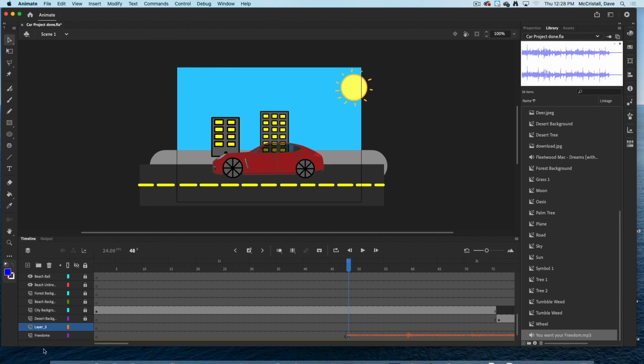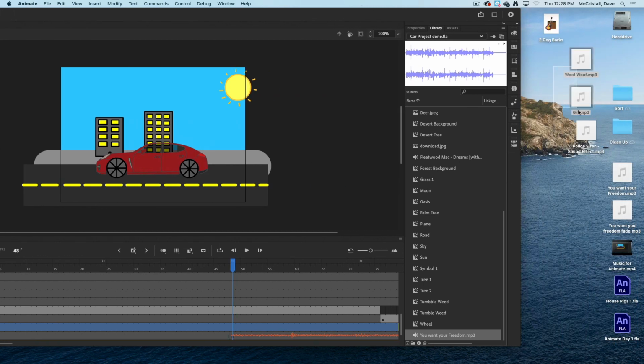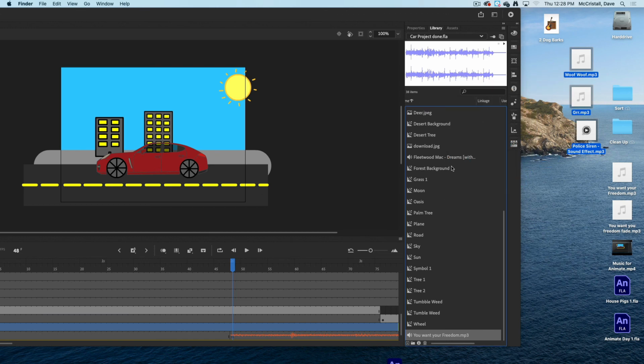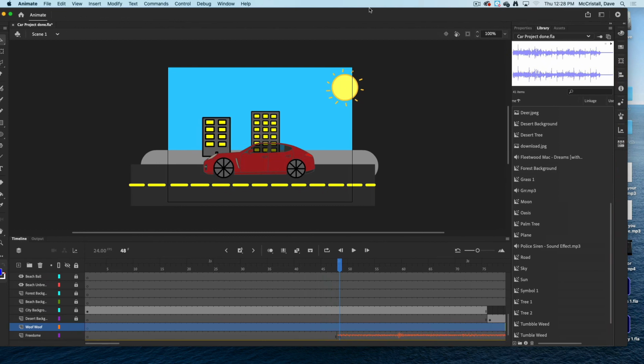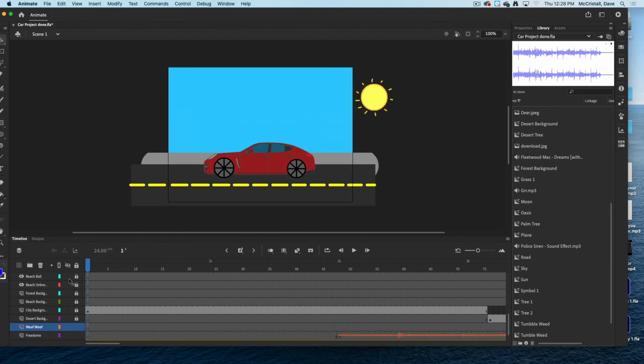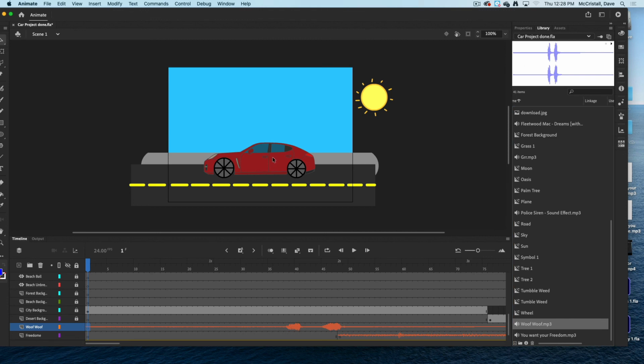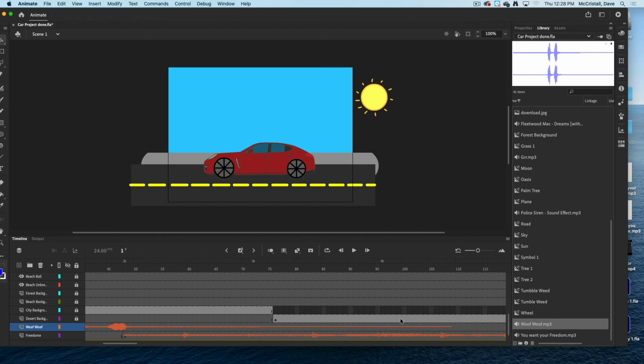To go back to the project we were working on, I would then make a different layer for each sound. So if I wanted to add in woof woof here, I would just type in woof woof. I would go back and I would find my new sounds that I just made and drop them into the library. And once they're dropped into the library, maybe I want woof woof to start right at the beginning. So I would select that keyframe. I would find my woof woof MP3, drop it in, and now you'll see woof woof lasts 4 seconds long,